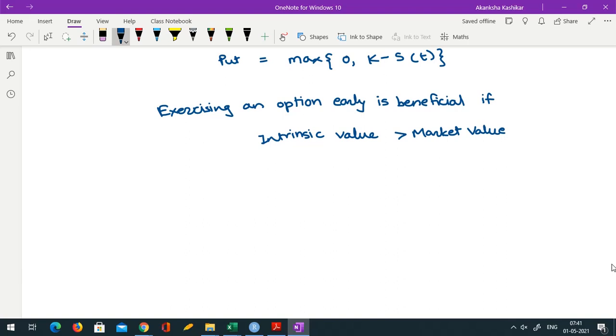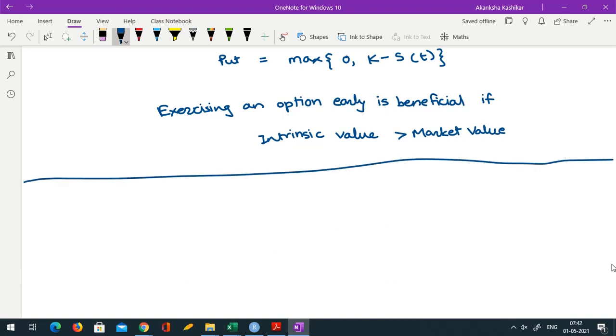So I said at the beginning of the lecture that we are going to see two things. First, how dividend amount can be incorporated in pricing of an option. So let us do that for European option first, and then we will move on to American option. So dividend in pricing of an option.